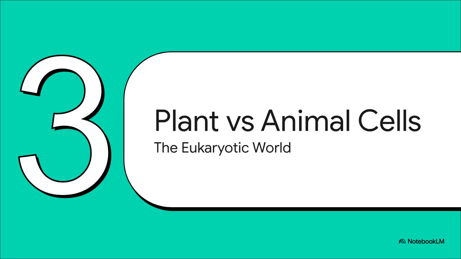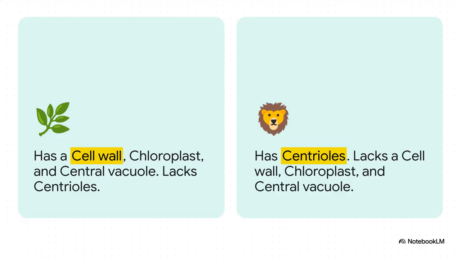Now for Section 3, eukaryotes, plants versus animals. Unlike those older districts, eukaryotes have a true, well-defined nucleus and are highly compartmentalized. They have distinct organelles, all separated by membranes. It's a modern, sprawling metropolis.